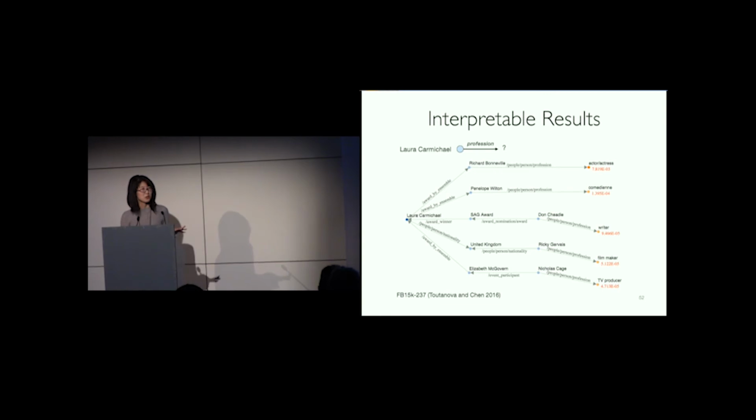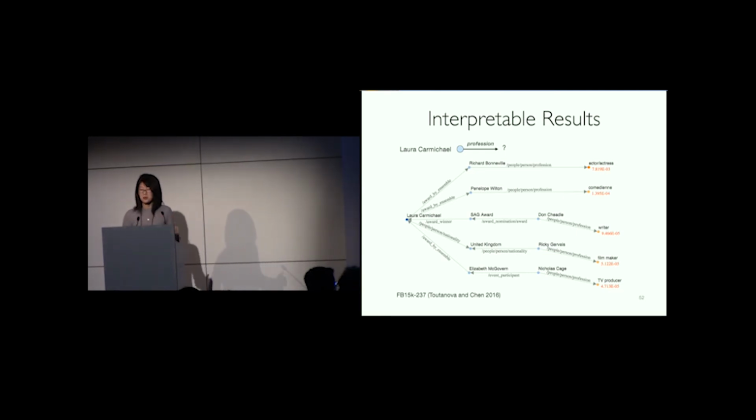So lastly, I would like to show a qualitative result. Here shows a query we sampled from the dev set. The query asks for this person called Laura Carmichael, what is her profession? And here we visualize the unique top 5 entities retrieved by our reinforcement learning algorithm, as well as the path that has the highest score, which leads to each of the entities. The darker orange entity is the correct answer. The lighter orange entities are the wrong answers.